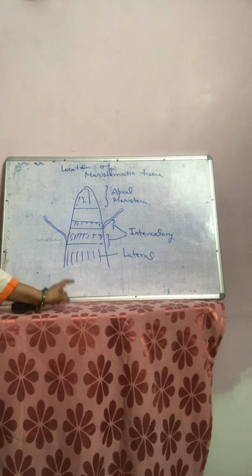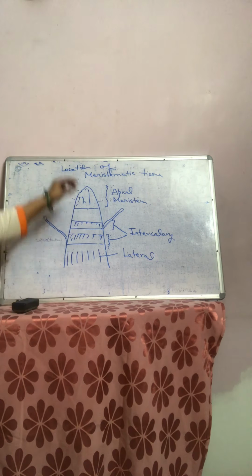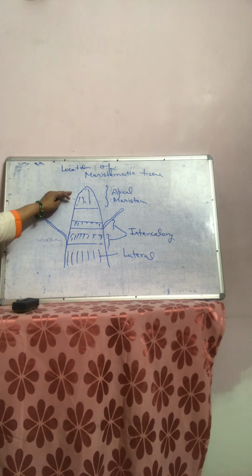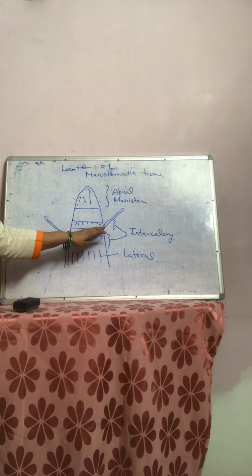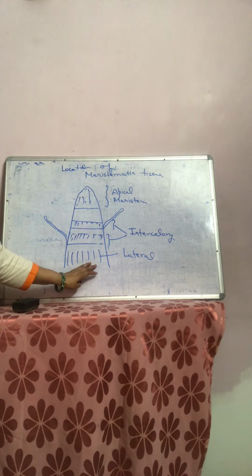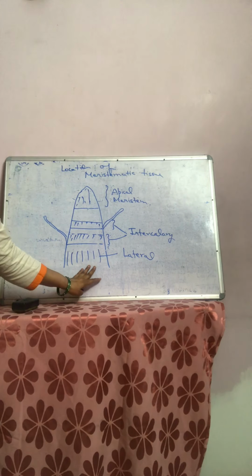Location of meristematic tissue in different parts of plant. In apical part of root or stem, apical meristematic tissue is present. At the base of nodes, internodes, etc., intercalary is present, and in the lateral part, lateral meristematic tissues are present.